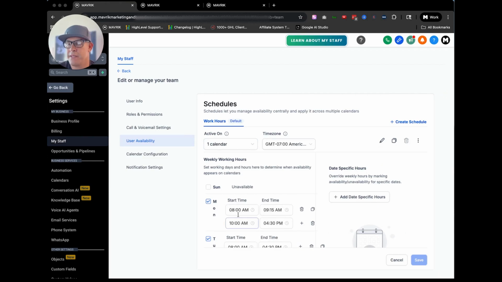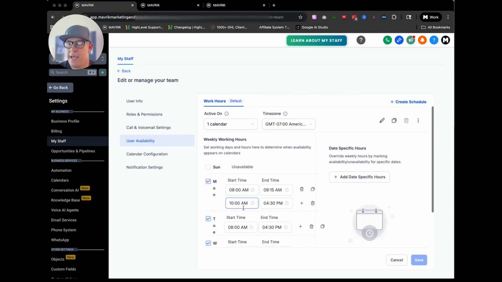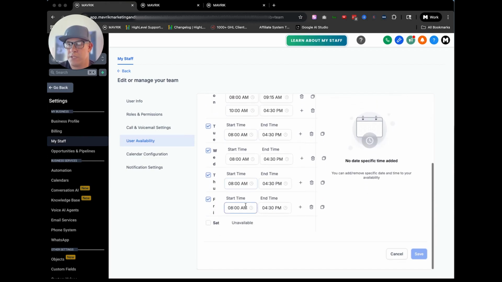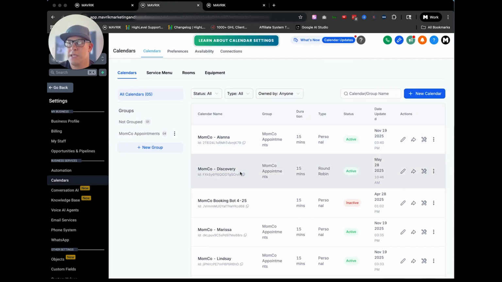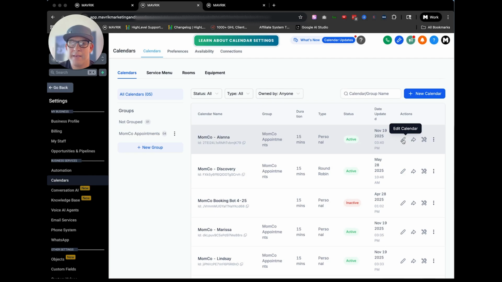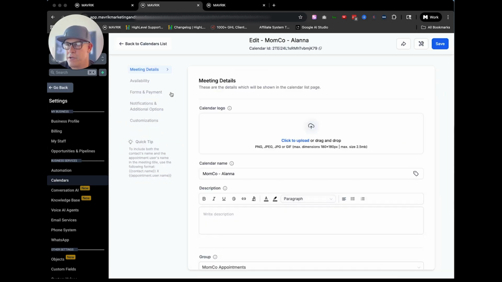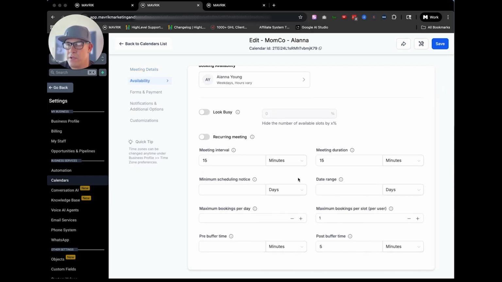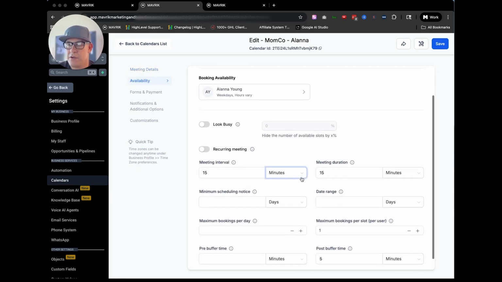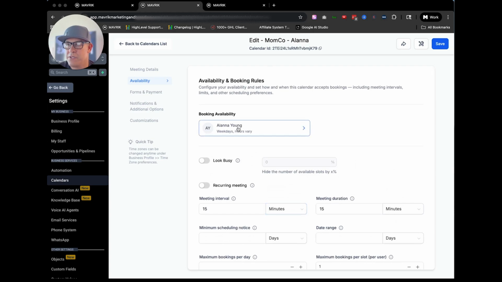That right there, what I just showed you, solved the whole problem because now it's going to pick that exact calendar, and then we can double and triple check that these times and availabilities are also in alignment with this calendar. So say we go in here, go straight to availability, go down, and you notice on this availability, it goes according to the user.